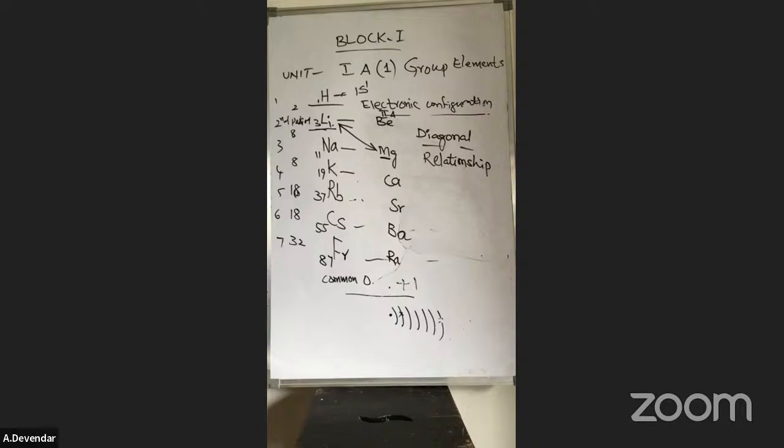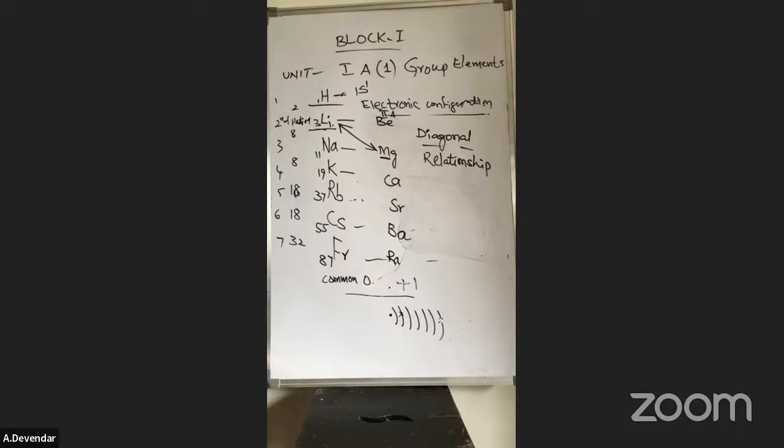And also its reaction with bromine is very tough, a very slow reaction. The remaining elements, sodium bromide, potassium bromide, rubidium bromide, form easily, but lithium bromide does not form that easily. Very slow reaction is there. So these are the anomalous properties of lithium.